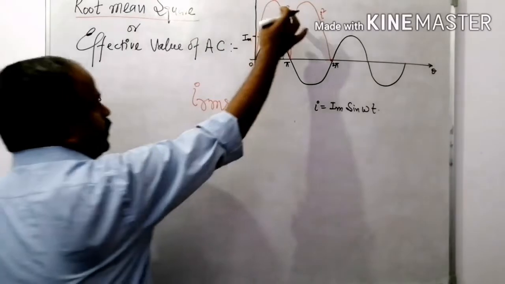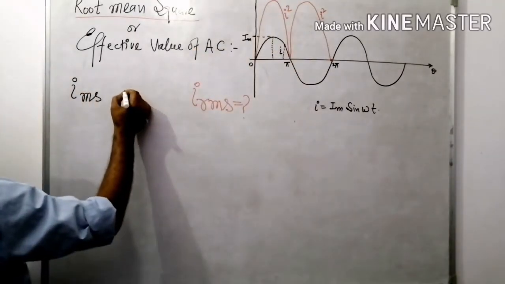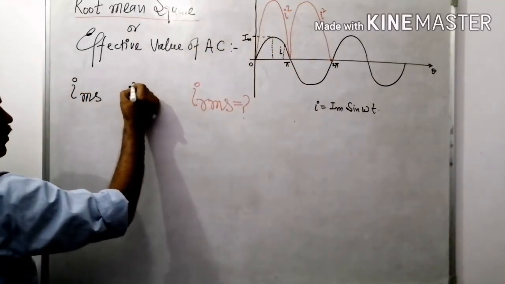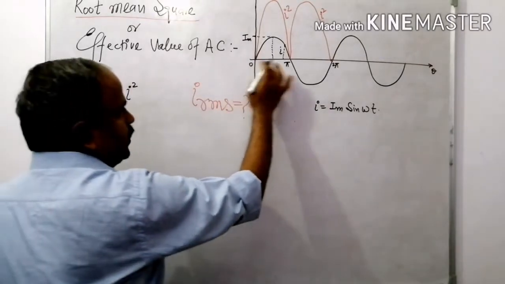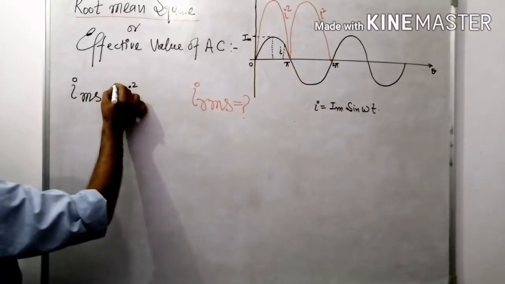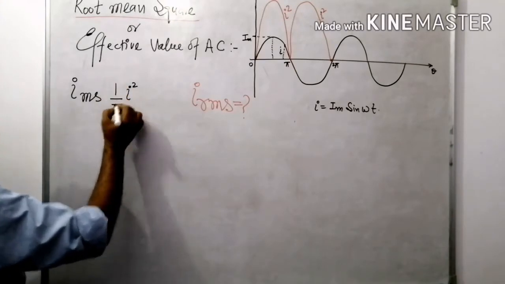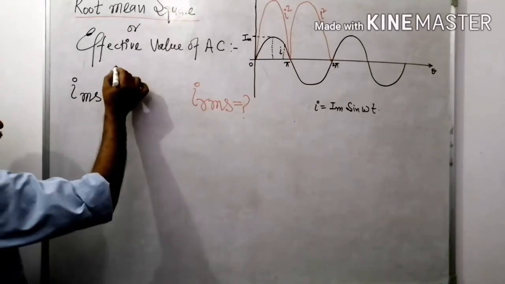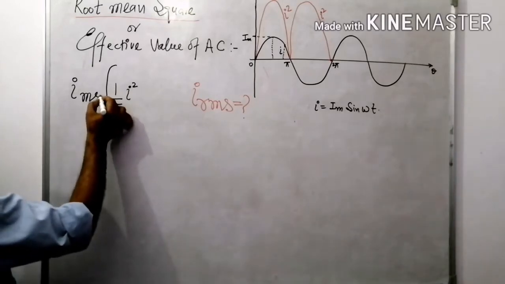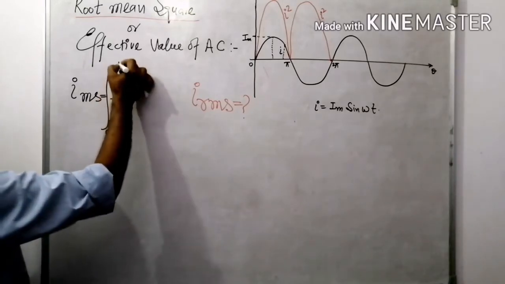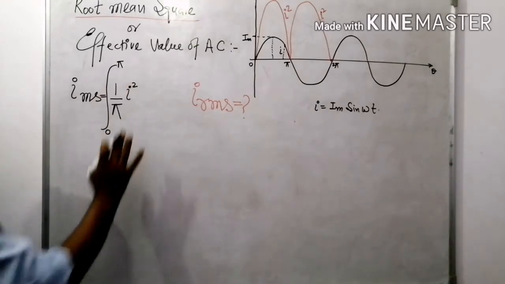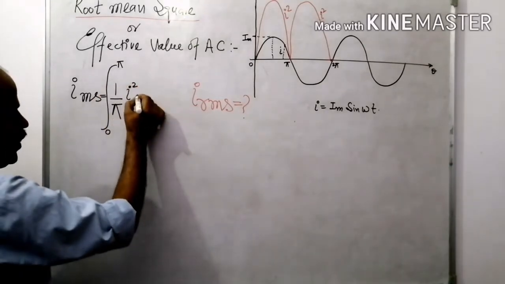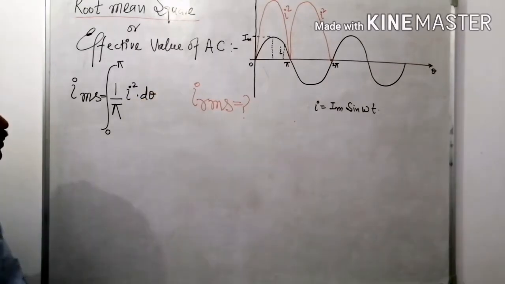Square means this one, I square. Right? Mean means divided by time period, that is 0 to pi, divided by time period. I am going to integrate it, equal to 0 to pi, 1 upon pi, this is the base value, and here it is area, I square into d theta.